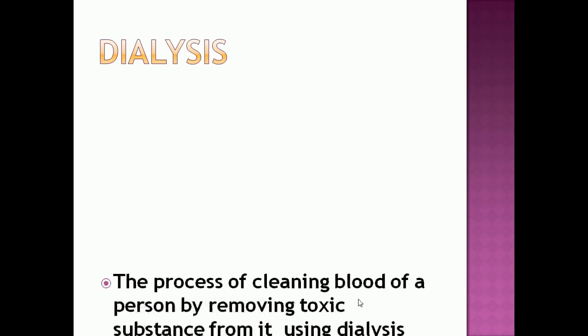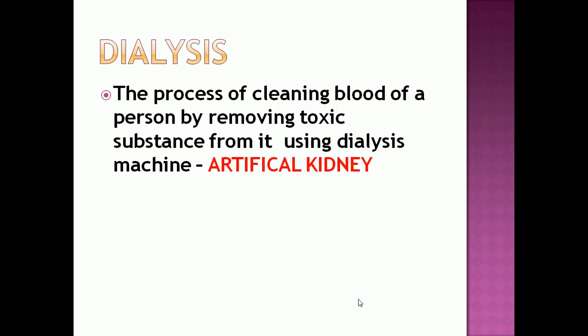Then we are going to see about dialysis. Dialysis is the process of cleaning the blood of a person by removing toxic substances from it using a dialysis machine. Okay, in some persons, they will get kidney failure.